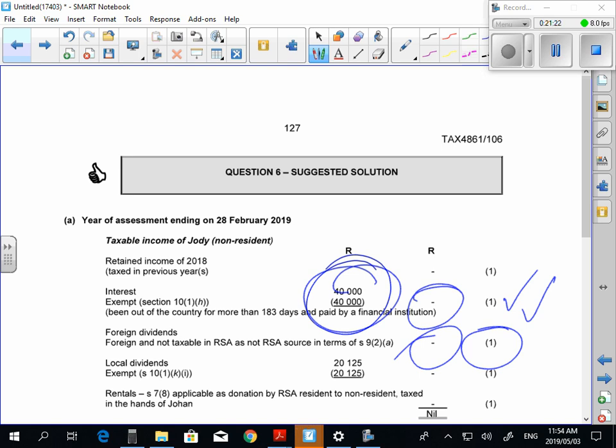Sorry, that's not the way it was meant to come across. But do you understand the principle? If you did that wrong in test 1, it would have cost you marks. This is probably one of the foremost reasons why people fail tax, that they don't set out properly. Because in any exam, this is probably 8 to 10% of the exam, and you can actually lose 8 to 10% if you don't set out properly. And we are that pedantic when we mark. Got to show the principle. In gross income, but out. 40 in, 40 out. This one not taxable, just a dash. Only a dash. Okay. Next one, guys.